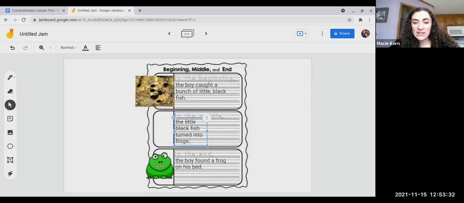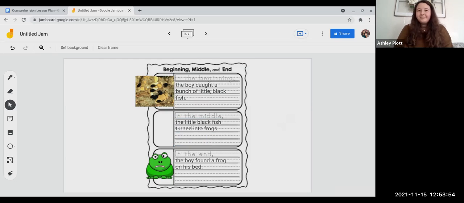Now remember, for the sequence of our plot, that means that these need to be in the order that they actually happened. So let's go back and read our sentences and see if it makes sense in the right sequence. So first, the boy caught a bunch of little black fish. Then the little black fish turned into frogs. And then at the end, the boy found a frog on his bed. Do you think that's the right sequence? Yes. Yes, we did a great job.